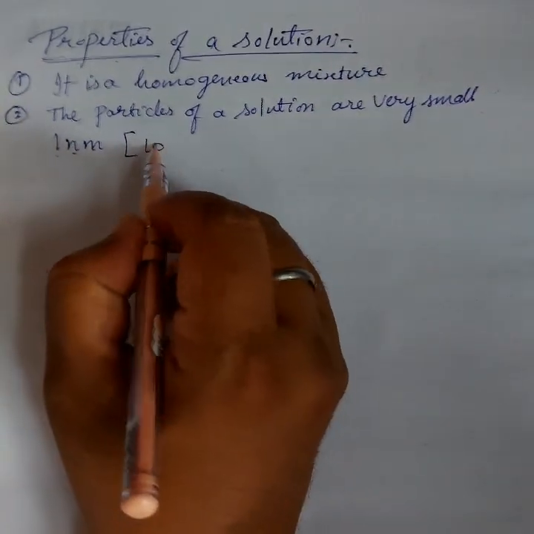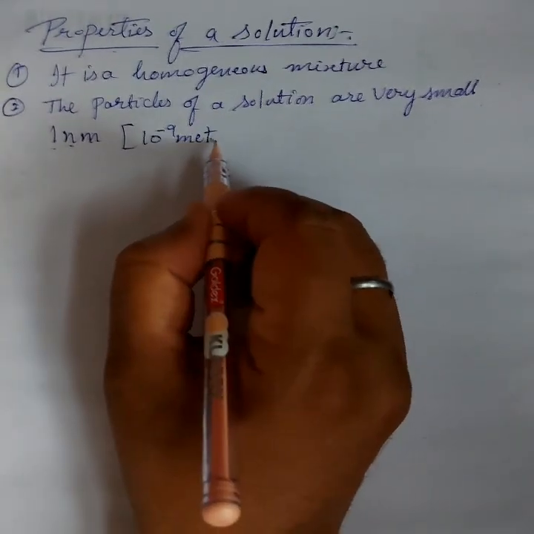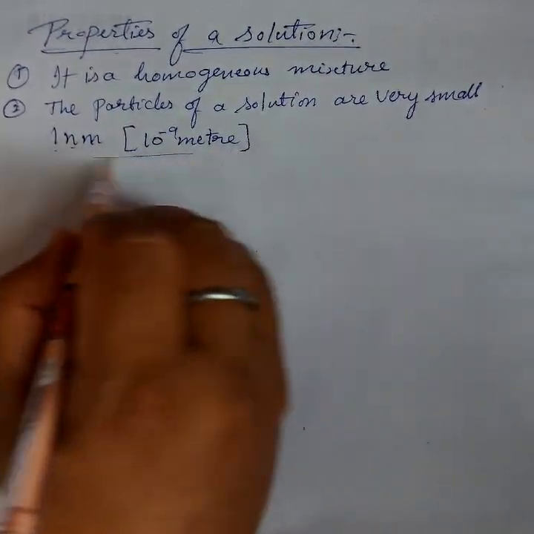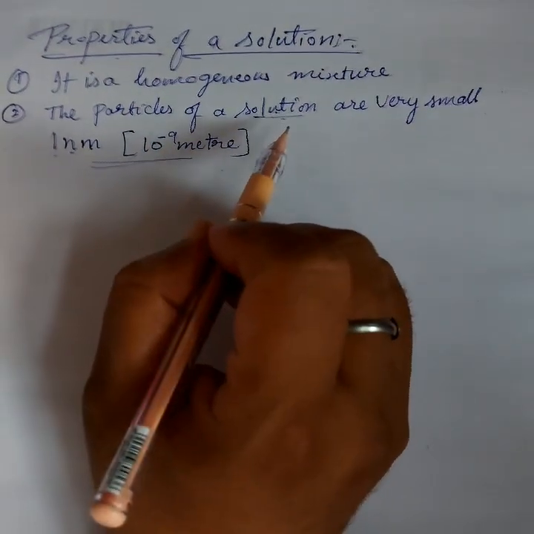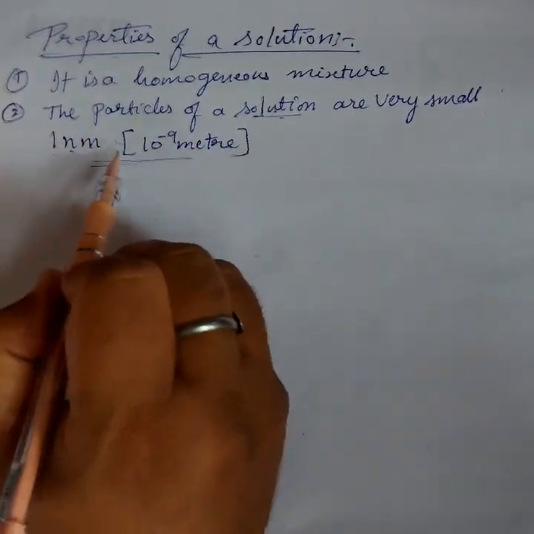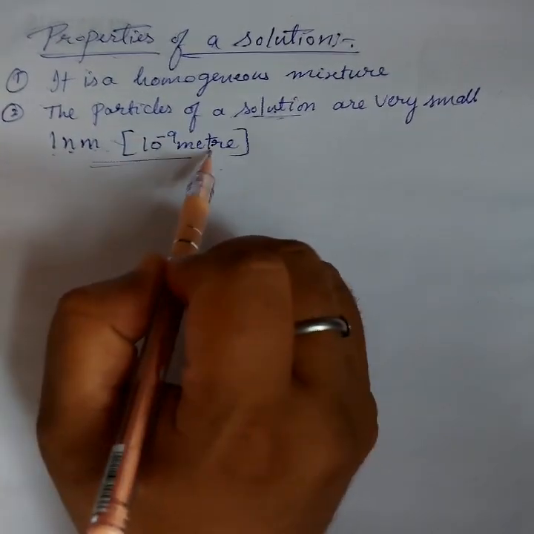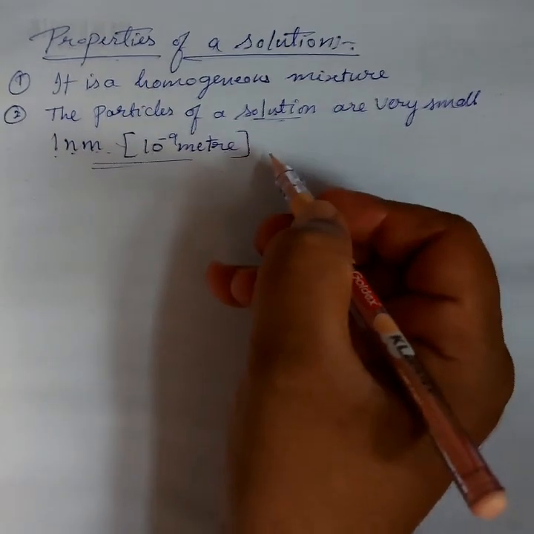Nano means 10 to the power of minus 9 meter. That much small are the particles which are present in the solution. So the size of the particles is very small, which we cannot see with naked eyes.